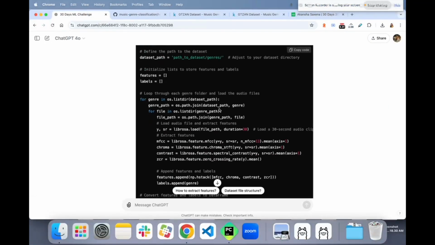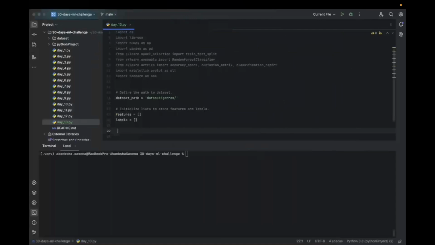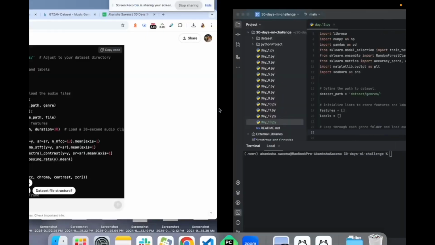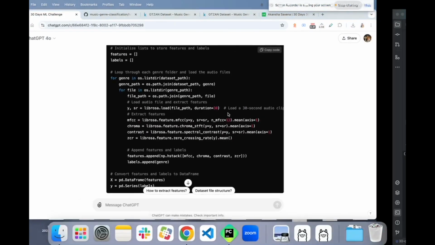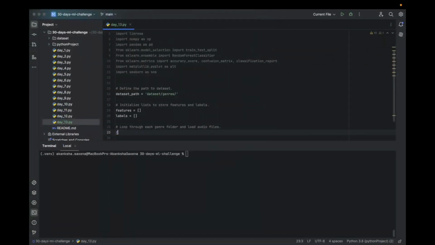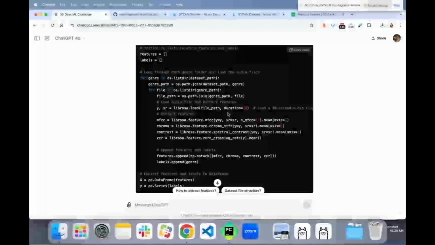Loop through each genre folder and load the audio files. So for genre in, how are we loading?